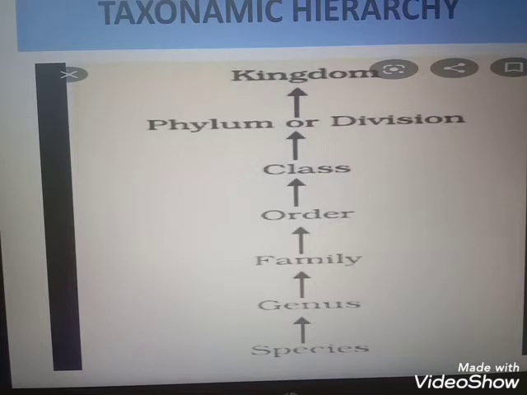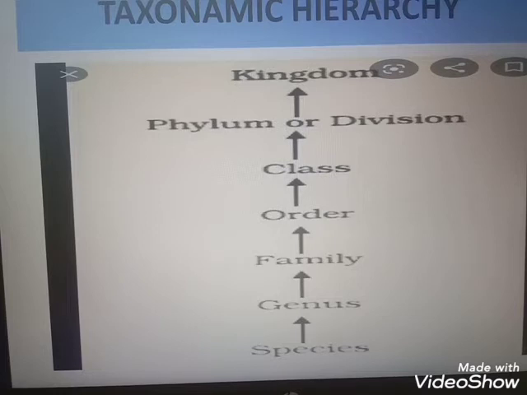So the classification of living organisms is a step-by-step process. Various groups of organisms used in classification are known as taxa, and this arrangement is known as taxonomical hierarchy. This taxonomical hierarchy was put forward by Carolus Linnaeus, so it is known as Linnaean hierarchy. The hierarchical system was put forward by Carl Linnaeus.